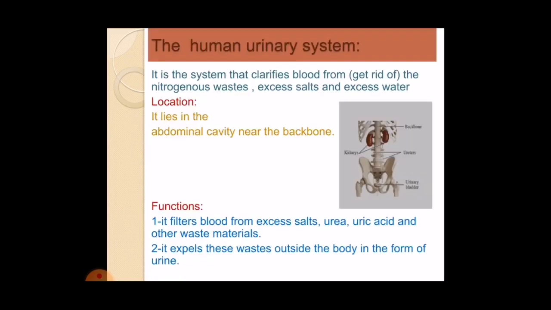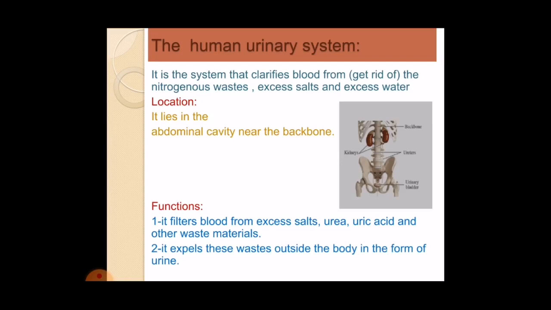The human urinary system. The human urinary system is a system that clarifies blood from the nitrogenous wastes, excess salts and excess water.